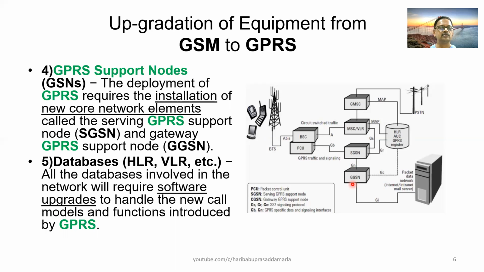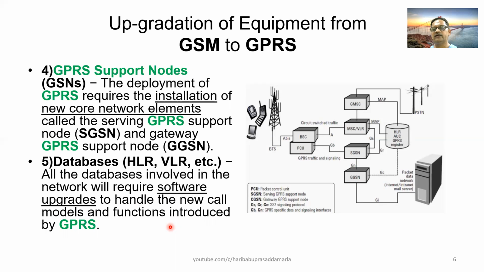Then coming to the databases, we have databases like HLR, VLR, Authentication Center, EIR, all these things. Here it is shown in a single block. All databases involved in the network will require software upgrades to handle the new call models and functions introduced by GPRS.